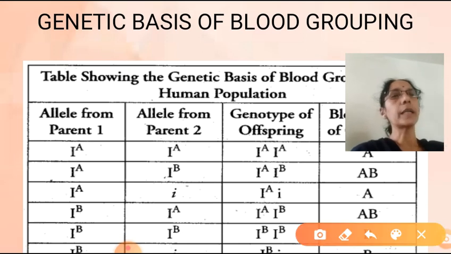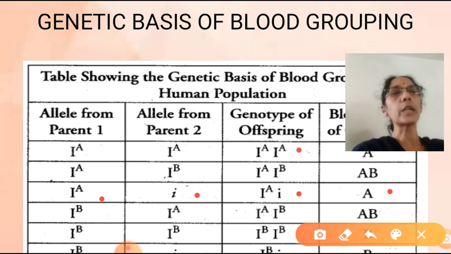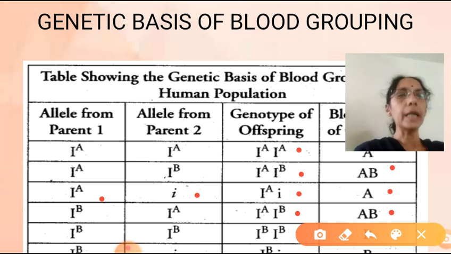If you are taking this A group, one parent I^A, another parent i, so I^A i. This is which condition? Genotype, heterozygous condition. Same A group, homozygous condition, genotype is I^A I^A, heterozygous condition it is I^A i. Likewise, here you can take the AB group, I^A I^B. Both of them are expressing side by side. So the AB group always has the genotype I^A I^B.